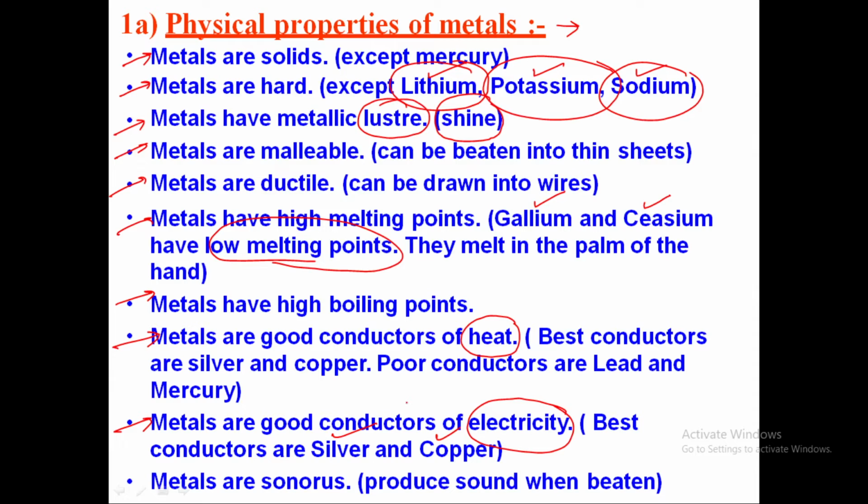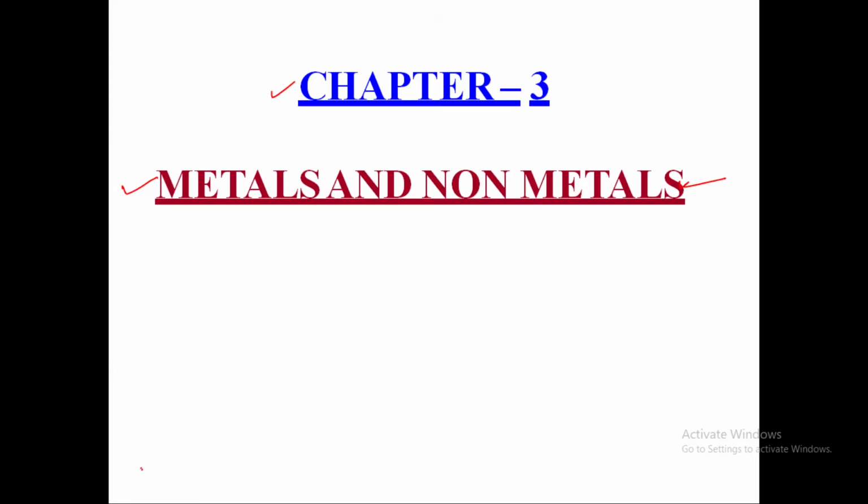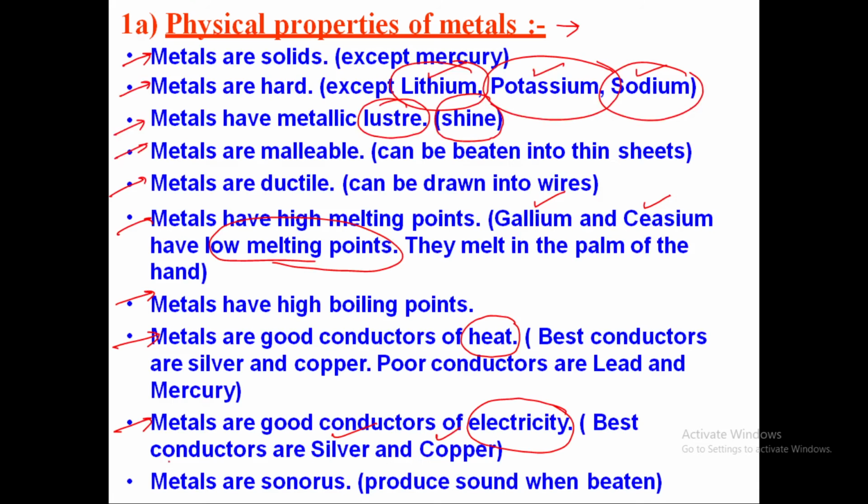Metals are also sonorous, related to sound, means whenever you hit a metal you will be able to hear the sound. So these are the physical properties that are concerned with metals only.